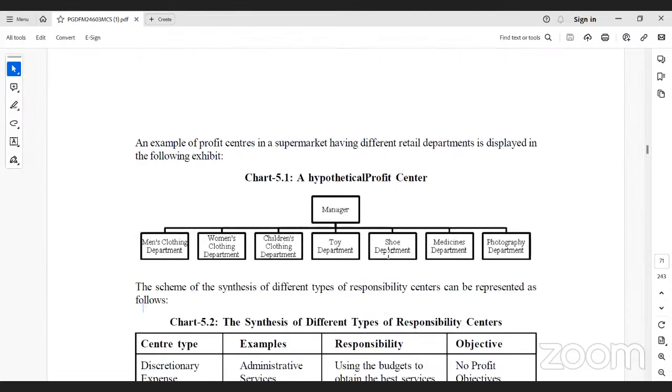See this hypothetical profit center: men's clothing department, women's clothing department, children's clothing department, toy department, shoe department, medicine department, and the photography department. So within the organization there are different kinds of profit centers. Why? Because the cost is different for producing men's clothing, women's clothing, and children's clothing, and the pricing is also different.